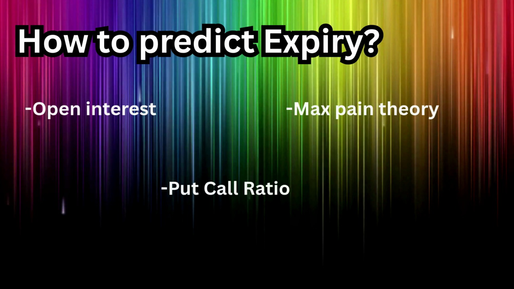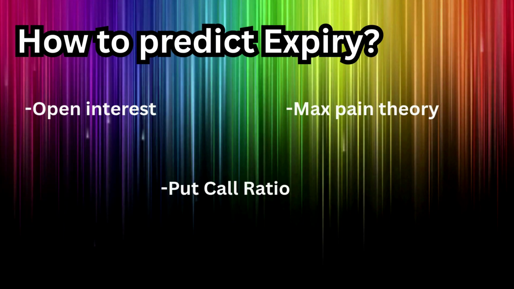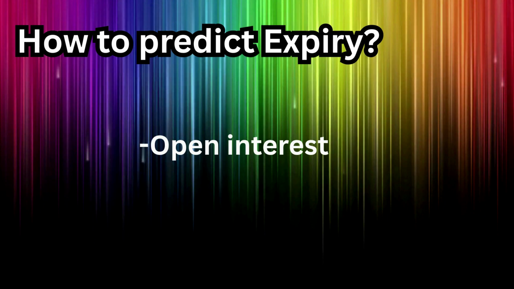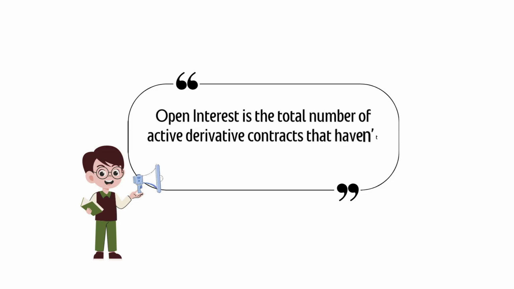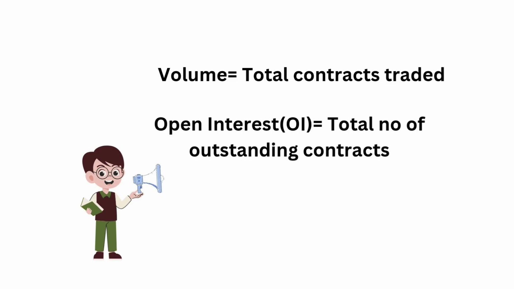Before we interpret this OI data any further, let's make sure we all understand what open interest actually is. Open interest, or simply called OI, represents the total number of outstanding derivative contracts that haven't been settled yet. Unlike volumes, which tracks daily activity, OI tells us how many contracts are actually being held.